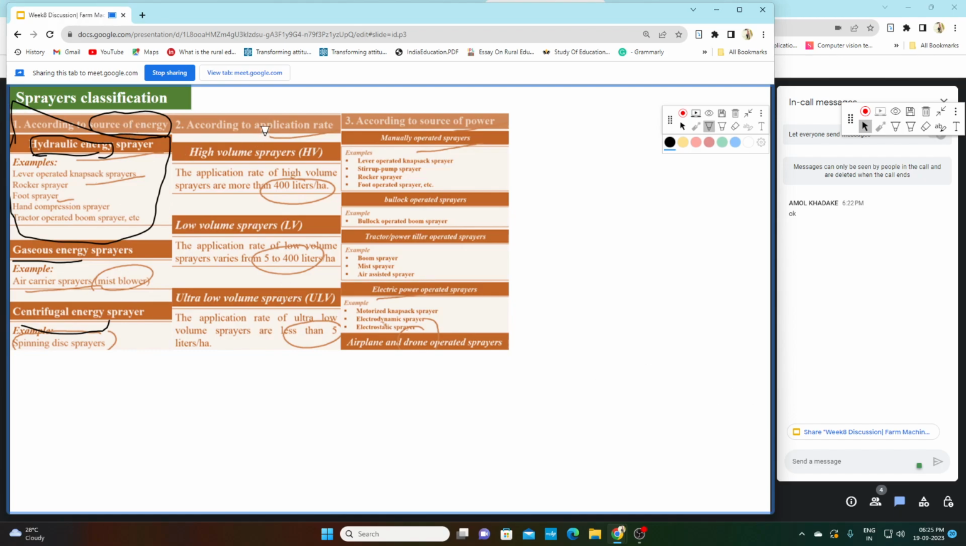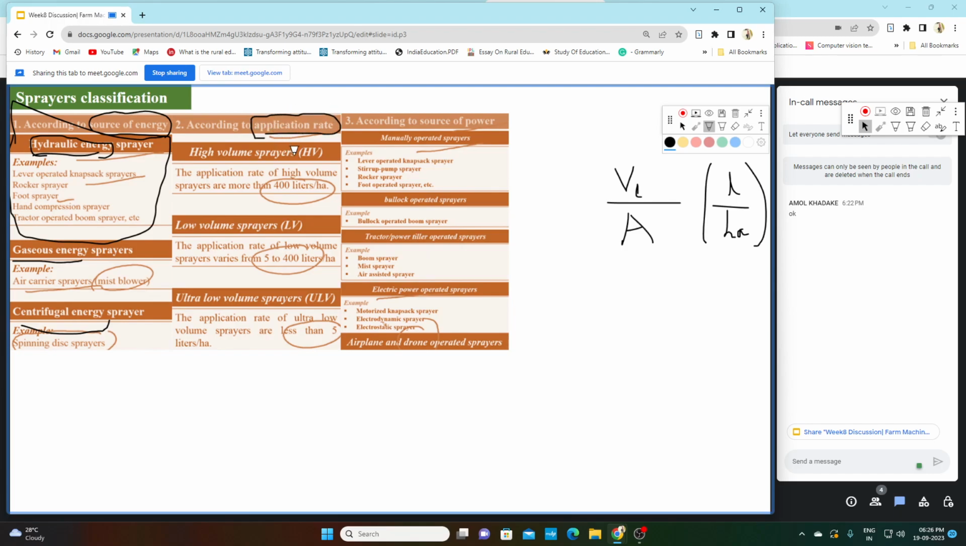Second is according to application rate. What is application rate? Application rate is volume of liquid applied divided by area. So volume of liquid applied per area is application rate, and its unit is liter per hectare. Liter is a unit of volume, and the unit of area is hectare. So that is known as application rate.